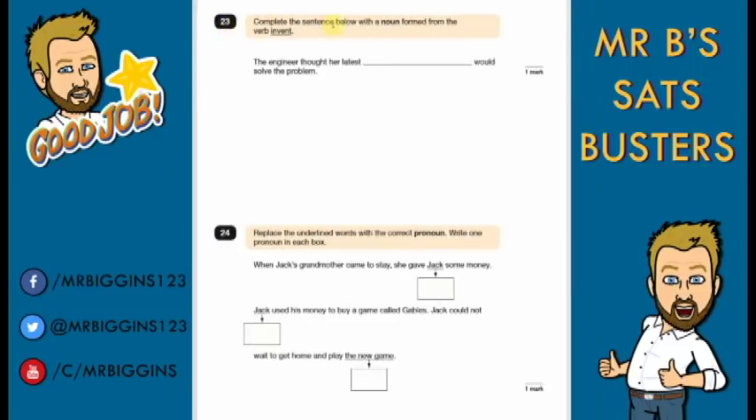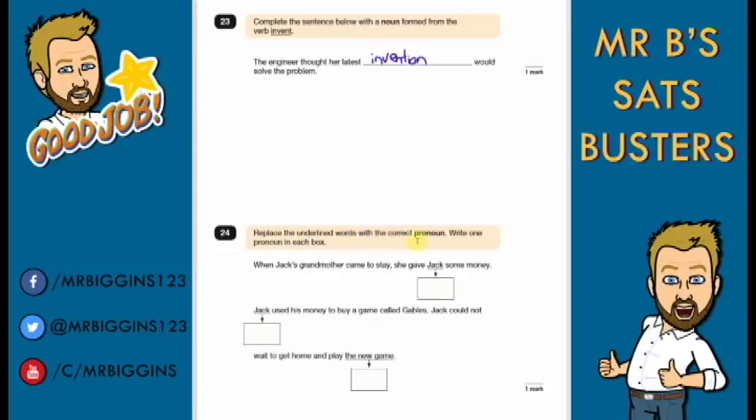Question 23. Complete the sentence below with a noun formed from the verb "invent". Okay, the question sounds a bit complicated, but all it means is a word where "invent" is the root word. Put it in here to make the sentence make sense. So the engineer thought that her latest something would solve the problem. So if we change the word there, we can change that to "invention". So the engineer thought her latest invention would solve the problem. Again, if you just read the question and think about it, you can get that answer there.